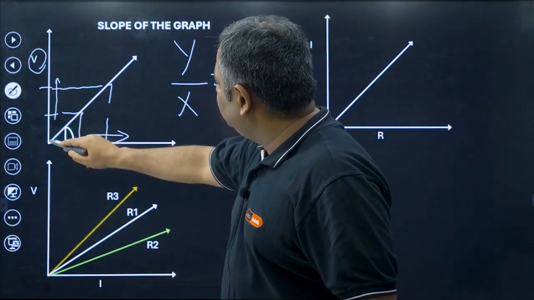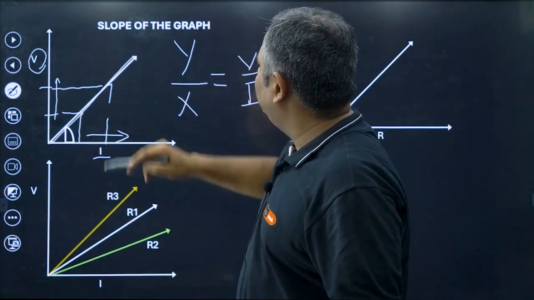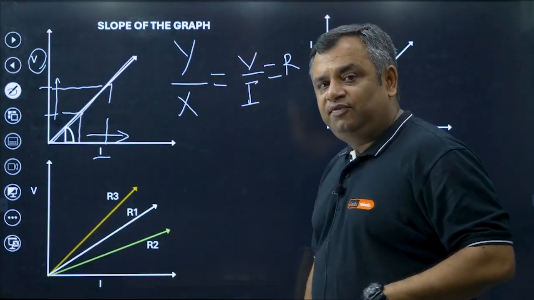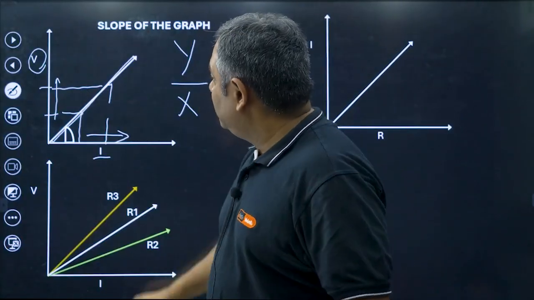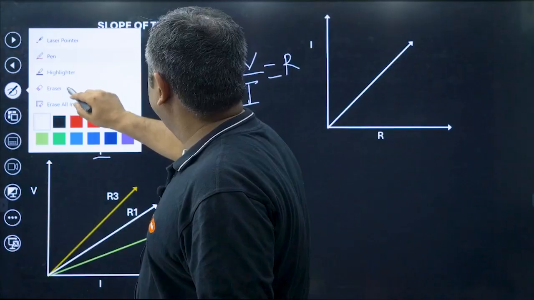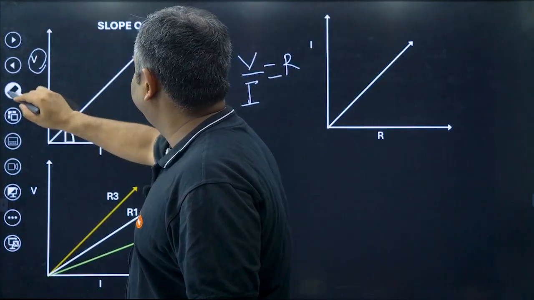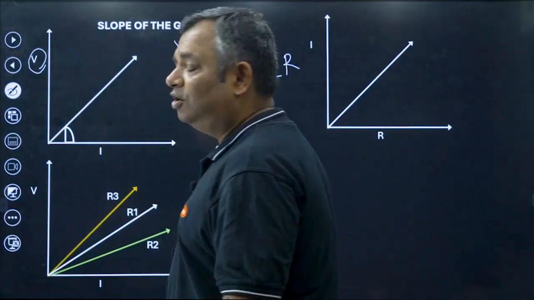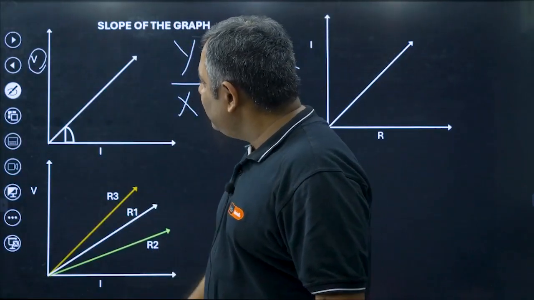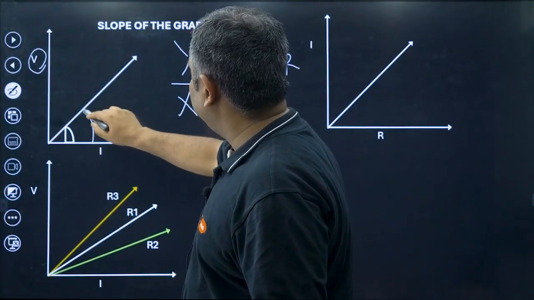So because of this ratio, we get this as a straight line. Another thing that you have to understand here is the slope is again basically the angle. Slope here is also represented by the angle which this line is making with the x-axis here.